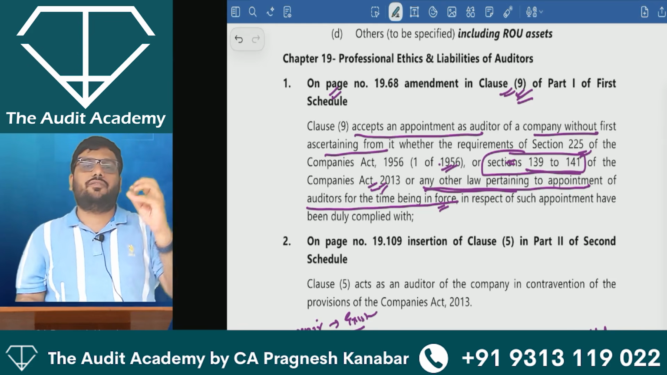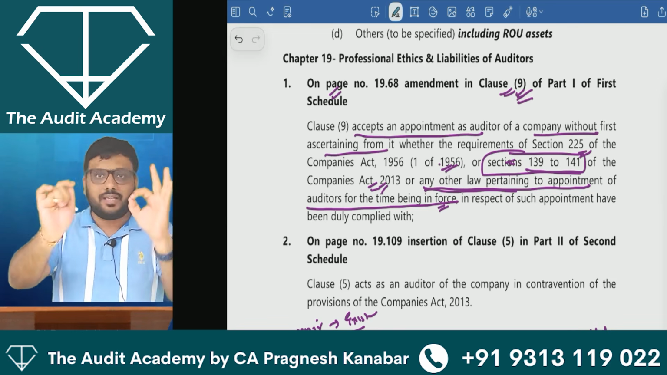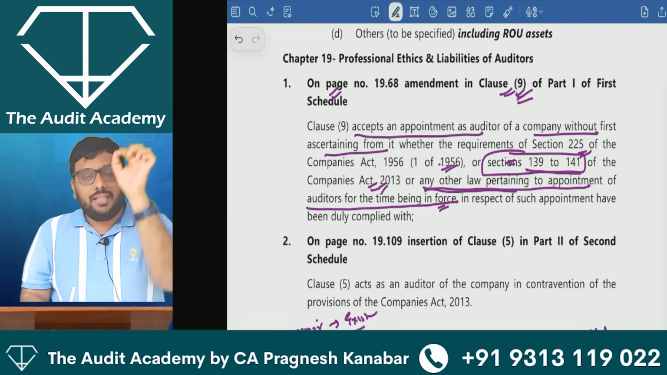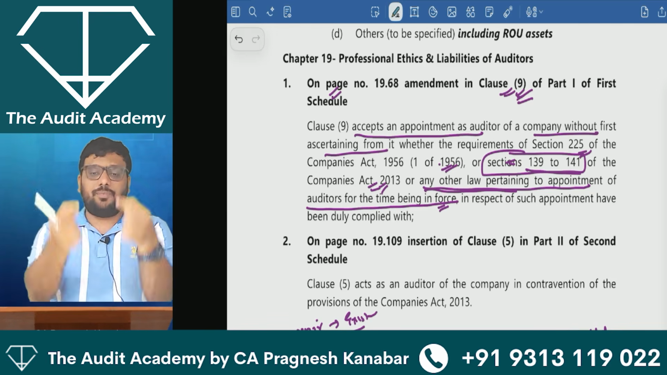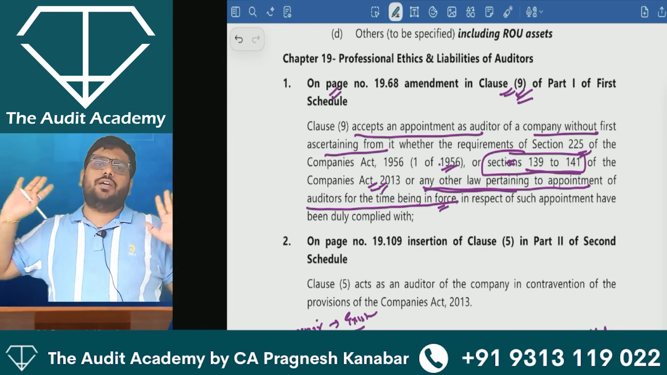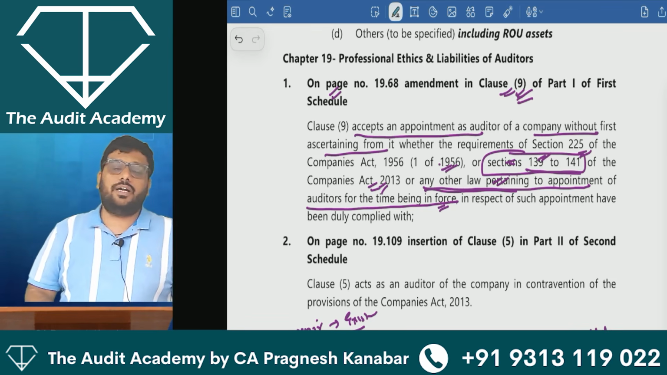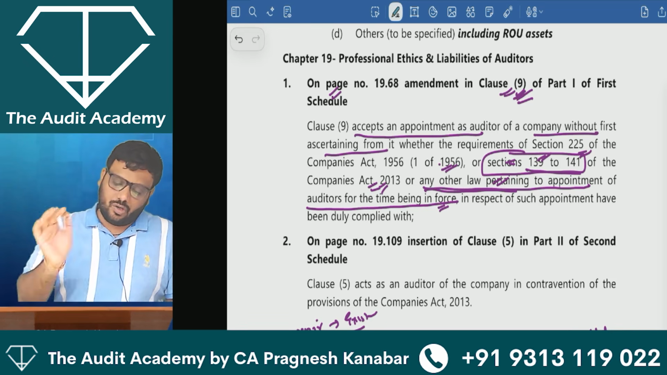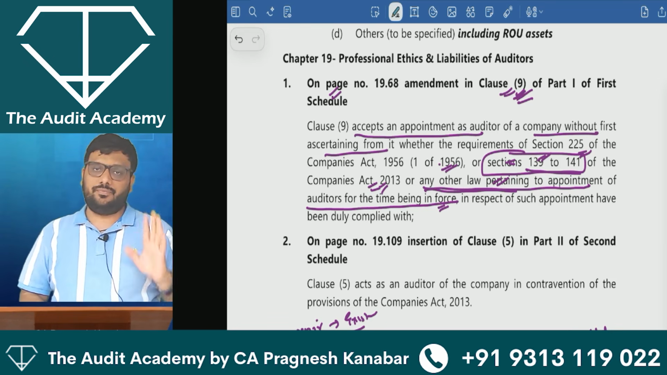Earlier they had given references only to Companies Act provisions. Now they have said that the clause still deals with only one thing, that is audit of financial statements of companies. But for accepting audit of financial statements of companies, whichever law is applicable, whether Companies Act or any other law pertaining to that, if you violate it and still accept it, you will be held guilty under clause 9 part 1 first schedule. I hope I have made myself very, very clear.